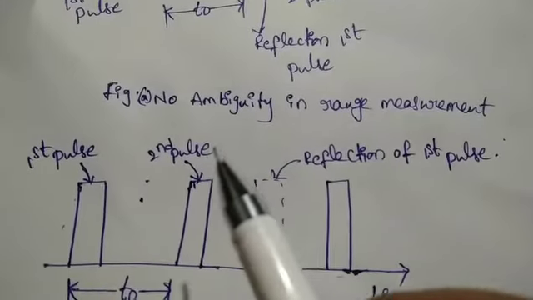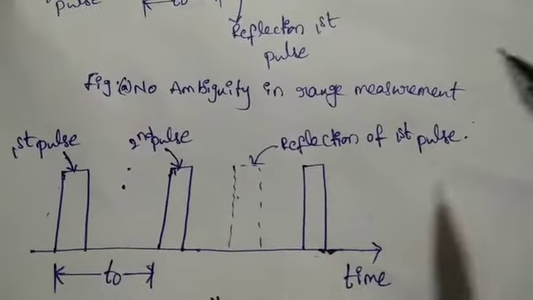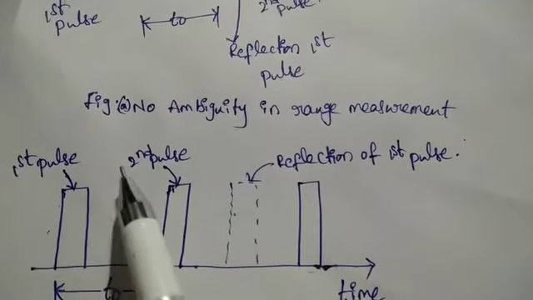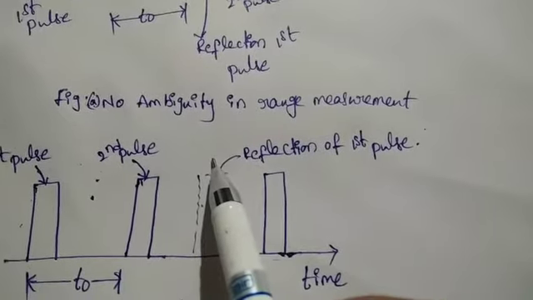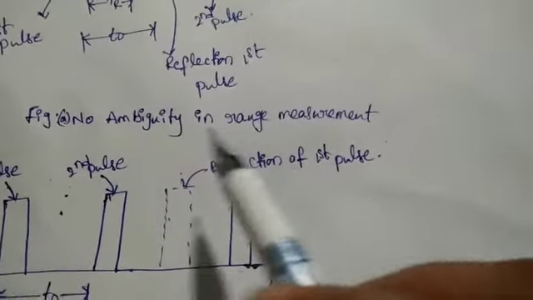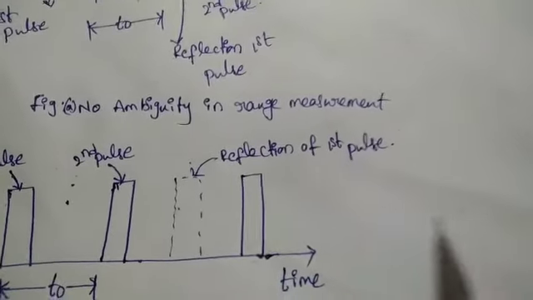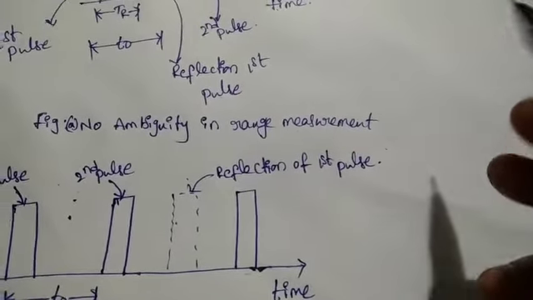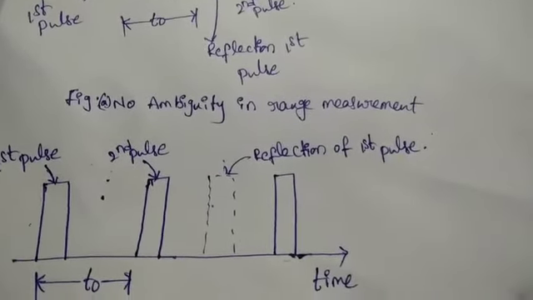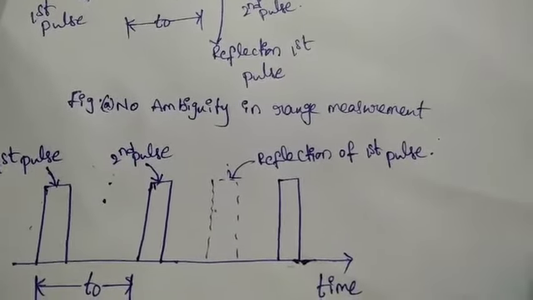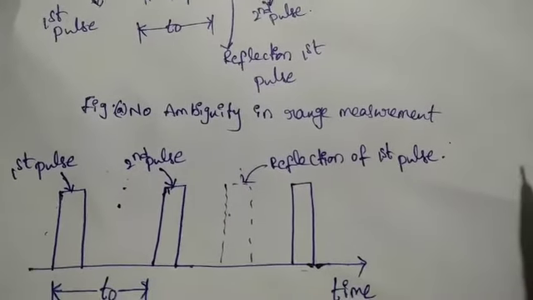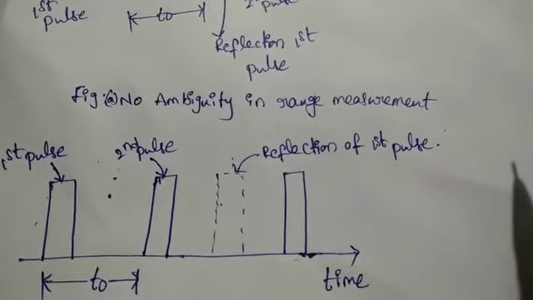And also in case of reflection of the first pulse, the first pulse is transmitted and second pulse is transmitted and third pulse is transmitted, like that. Some pulses are transmitted, after that some pulses are transmitted. So finally the reflection of the first pulse is generated. So that time we can say multiple around echo pulse.